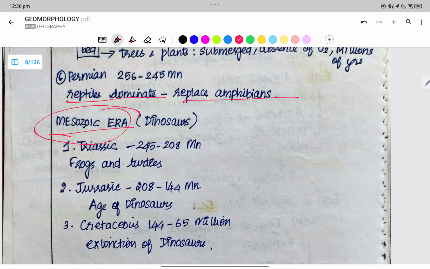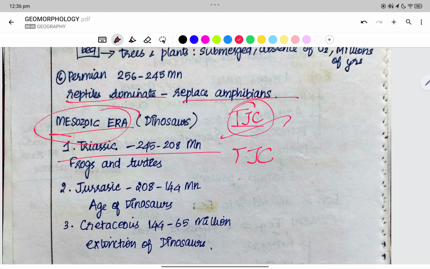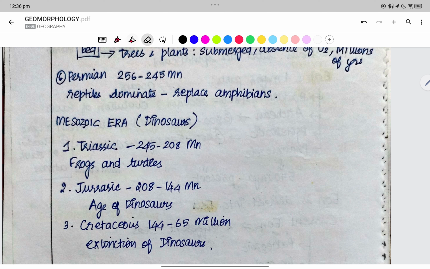Mesozoic is dinosaurs: Triassic, Jurassic and Cretaceous, TJC. In Triassic, we had frogs and turtles. We cannot tell that we had dinosaurs then. Dinosaurs are only during the Jurassic. Triassic is turtles and frogs.